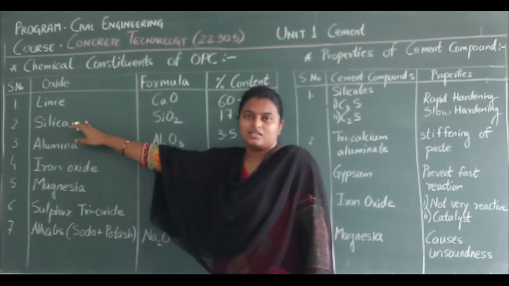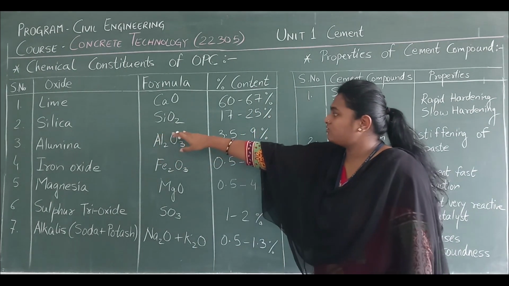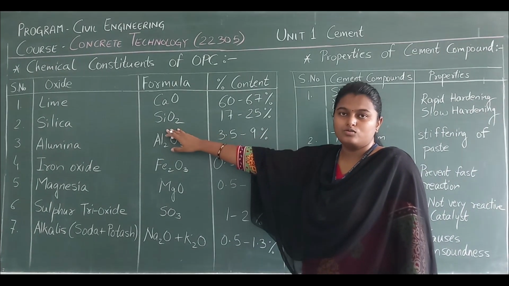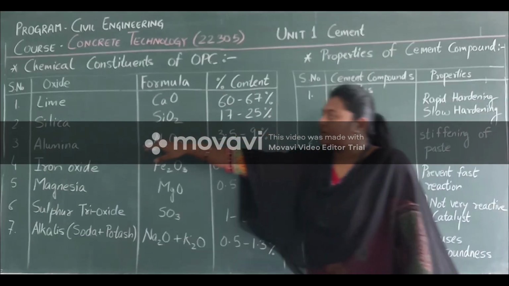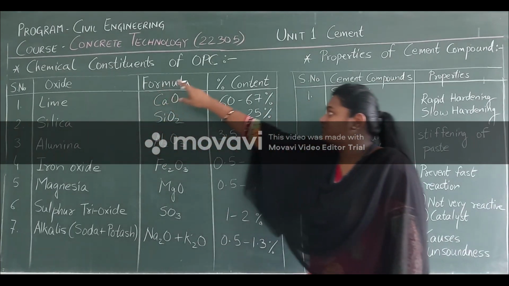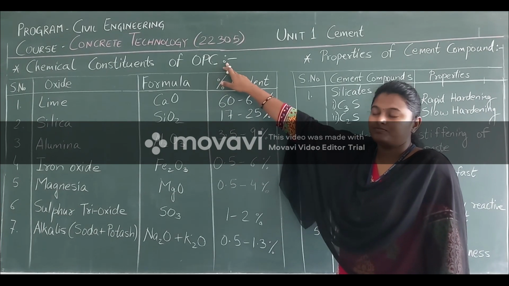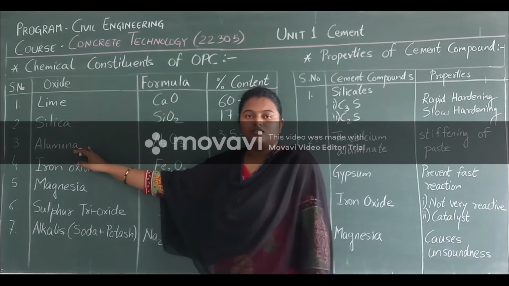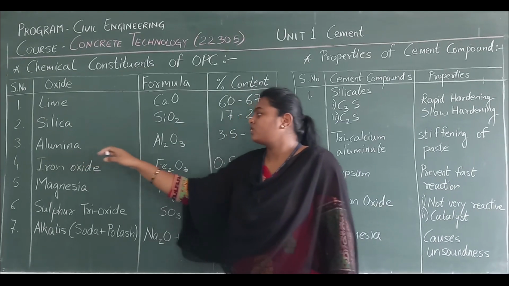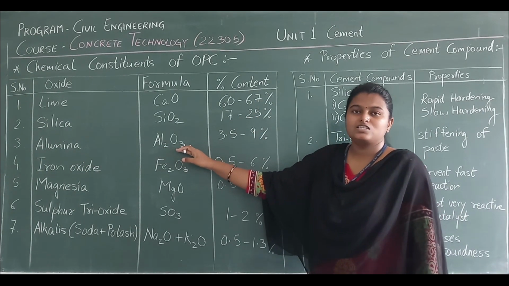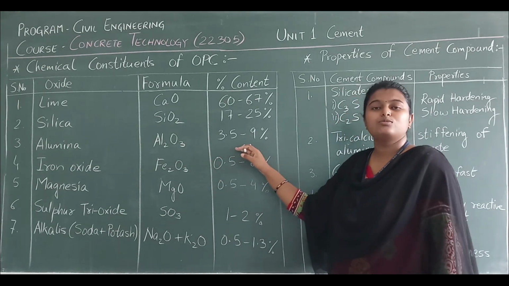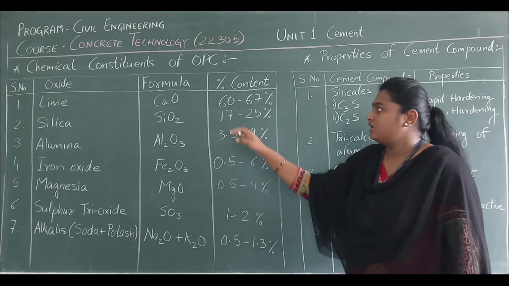Next we have silica. Its chemical formula is SiO2 and 17 to 25% of silica is present in ordinary Portland cement. Next, third, alumina. Its chemical formula is Al2O3 and its percentage content is 3.5 to 9% in OPC.